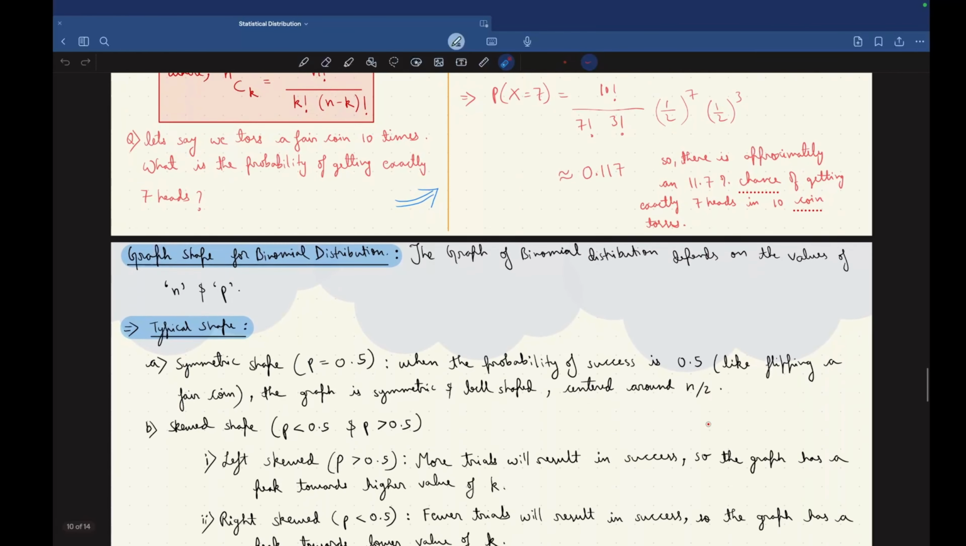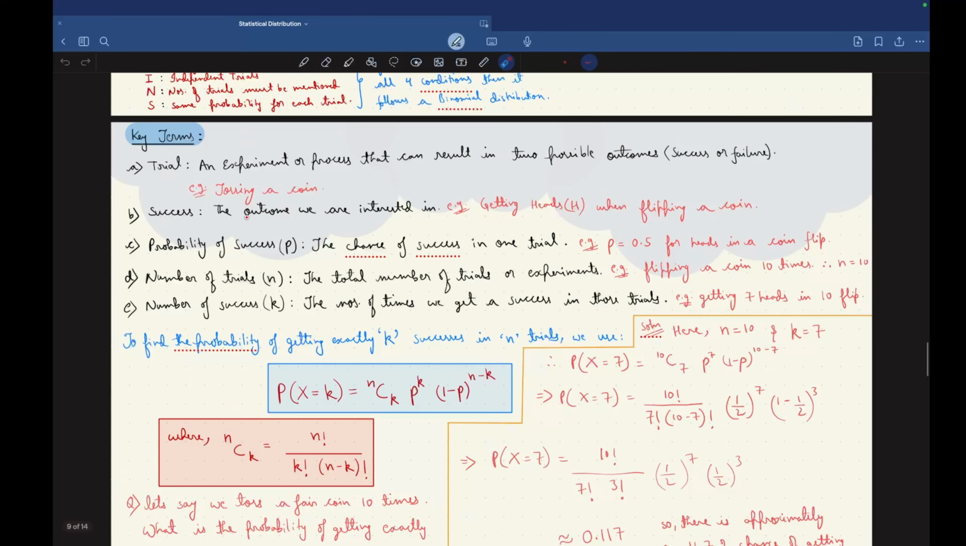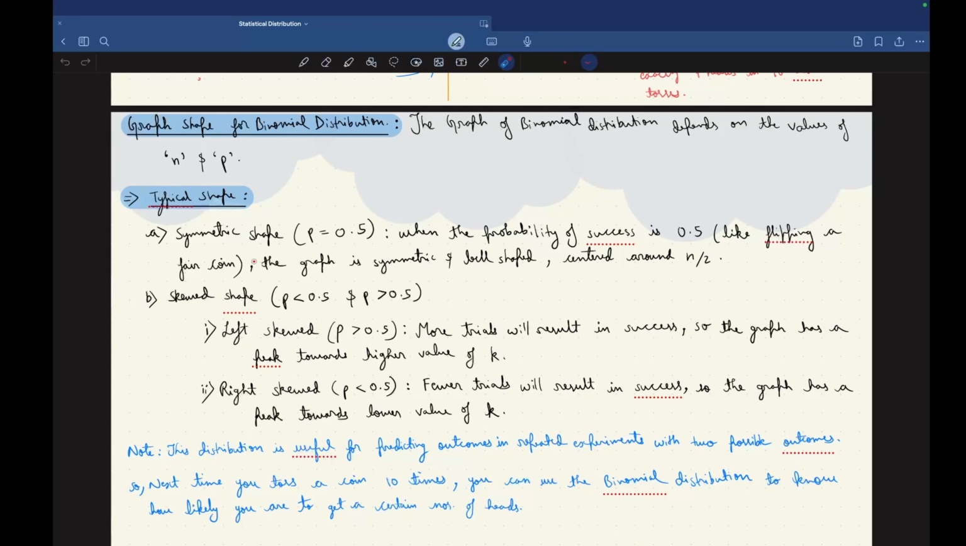Now let's see the graph for binomial distribution. The graph for binomial distribution depends on the values of n and p. N is what? Number of trials, and p is the probability of success. So the graph for binomial distribution will depend on the values of n and p.